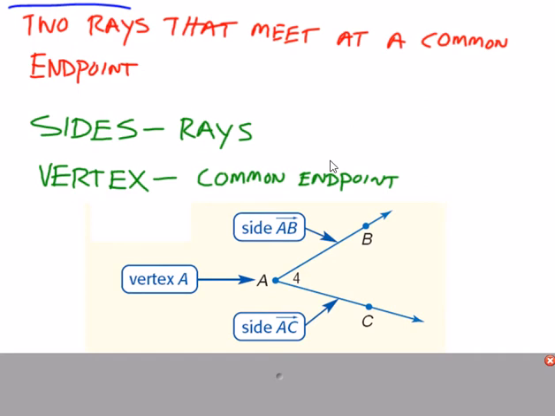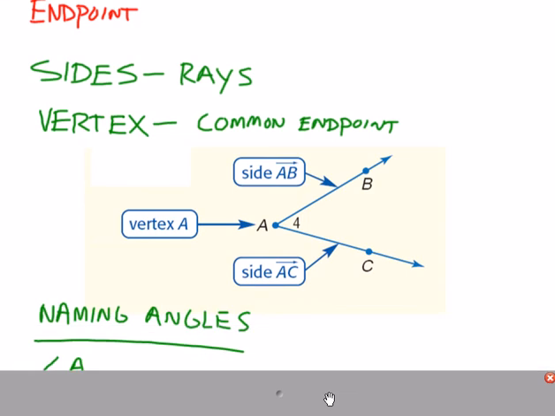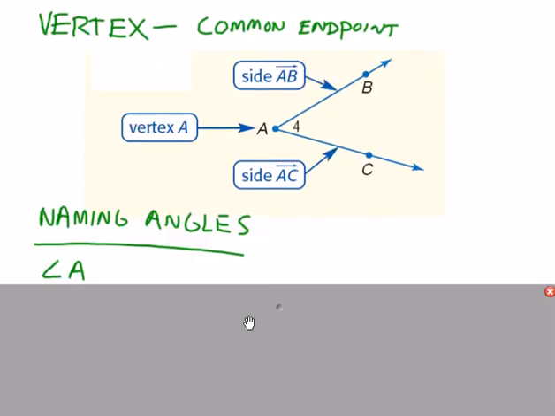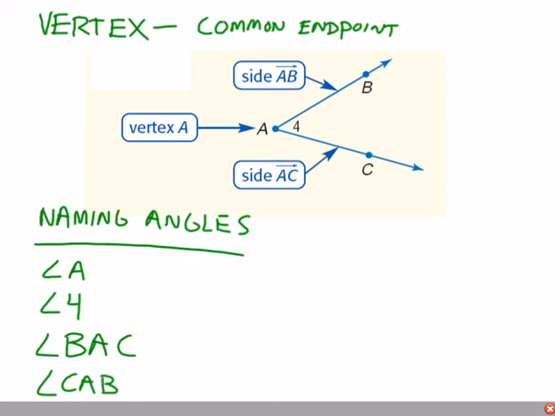There's various ways to name angles. The most common way to name an angle is by using 3 points where the vertex would have to be in the middle, meaning I could call this angle BAC, or I could go backwards and call it CAB.